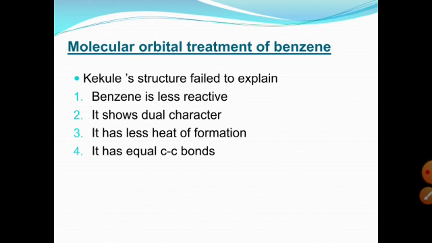Each of the double bonds would be expected to show the characteristic behavior of an alkene, like 1,3,5-hexatriene, and undergo addition reactions, but this is not how benzene reacts. So that's why Kekulé doesn't explain why benzene doesn't show addition reactions, and the principal reaction that it shows is substitution.